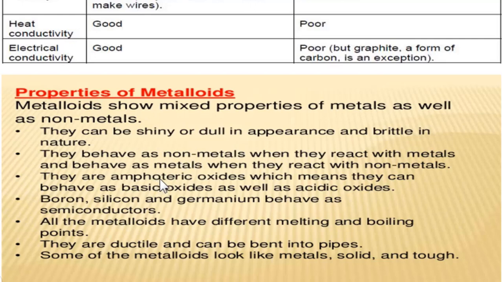They can form amphoteric oxides, which means they can behave as basic oxides as well as acidic oxides. They can behave as a semiconductor, unlike the metals which are extremely good conductors and the non-metals which are poor conductors. All the metalloids have different melting and boiling points, so you cannot categorize them like the metals or the non-metals. Some of the metalloids look like metal, solid and tough.